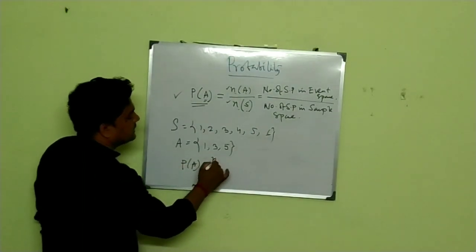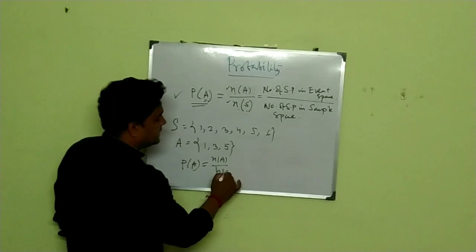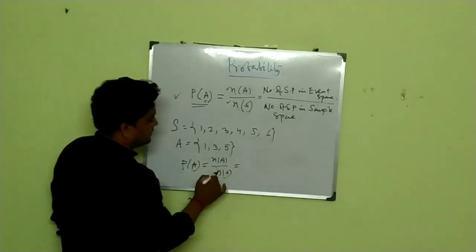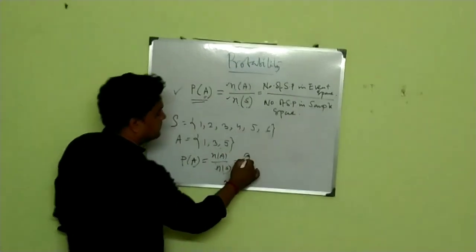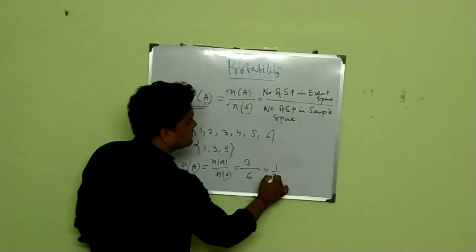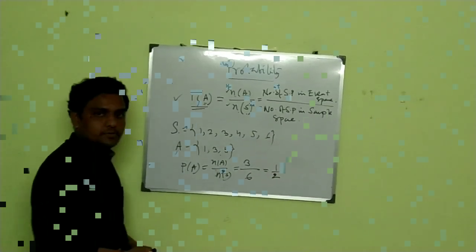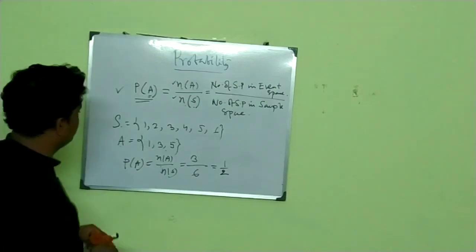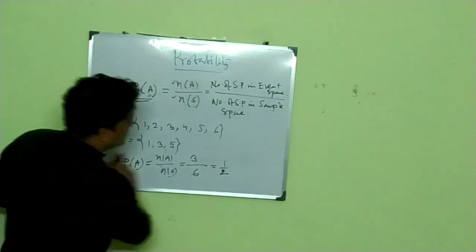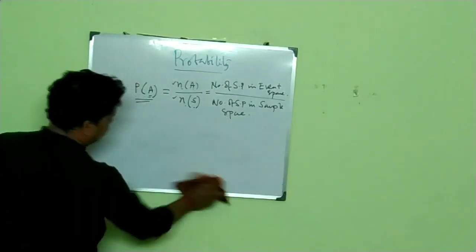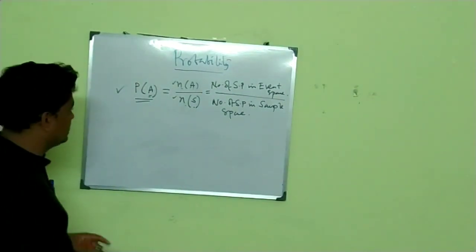P of A is equal to n of A by n of S. The value of n of A is 3, and the value of n of S is 6. So what is your answer? 1 by 2. Okay, so it's clear.